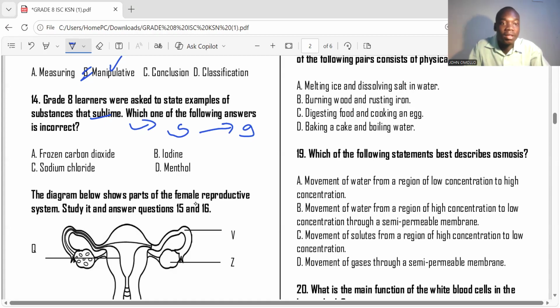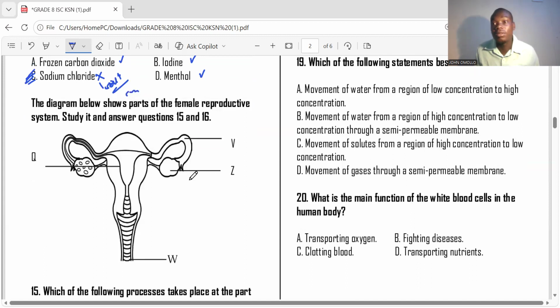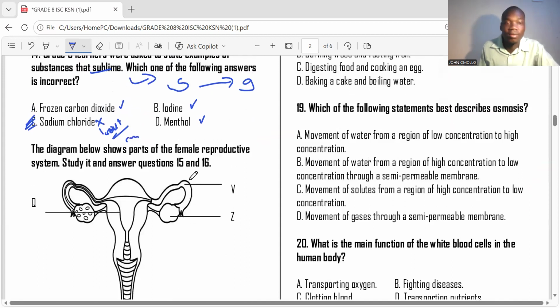Which one of the following is incorrect? Frozen carbon dioxide is one of those substances. Iodine is another substance. Methanol is another substance. Sodium chloride is not a substance that can undergo sublimation. So the right answer is choice C. Sodium chloride cannot undergo the process of sublimation. This is a salt, the common salt we use. If you leave it, will it change to gas? No. If you expose it to air or you heat it, it will not change to gas.